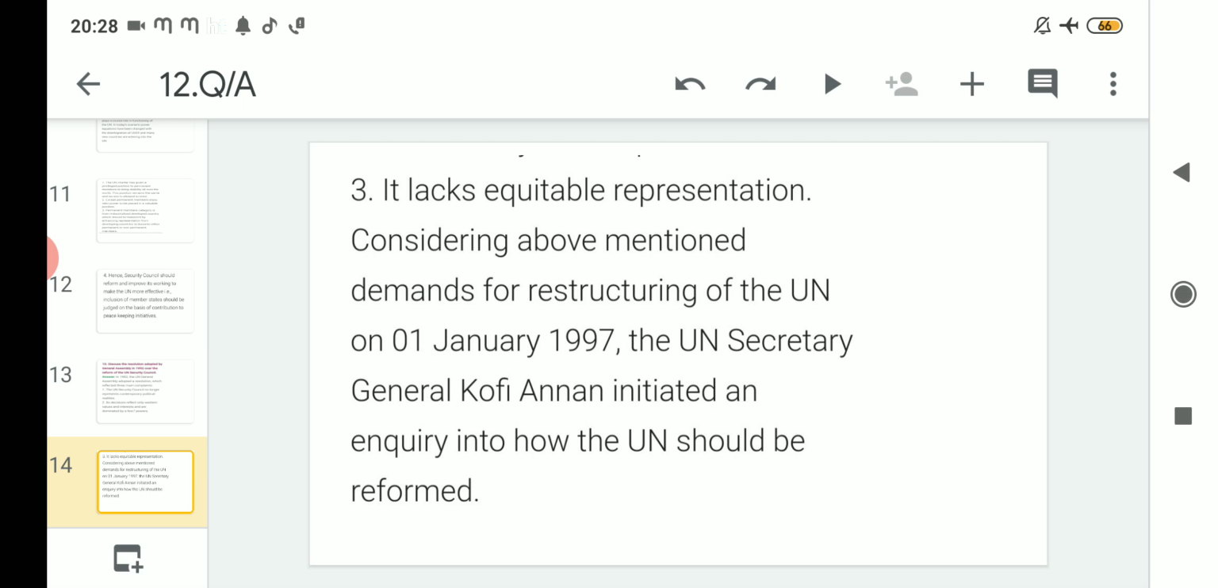So for the restructuring of the UN, on 1st January 1997, the UN Secretary General Kofi Annan initiated an inquiry into how the UN should be reformed. He started an inquiry, and based on that inquiry he wanted to know how the UN should be reformed.